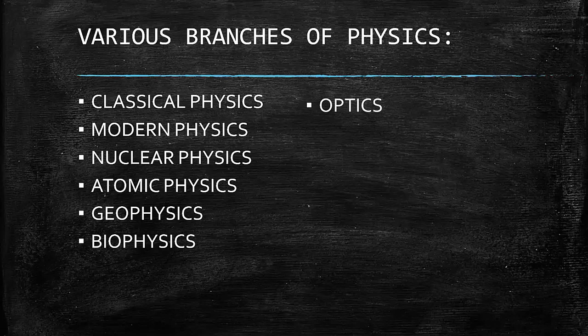And the next one is optics. Optics is the study of light and its characteristics. For example, reflection, refraction, diffraction, interference, all these are phenomena of light. All these phenomena are studied under the branch of physics called optics.